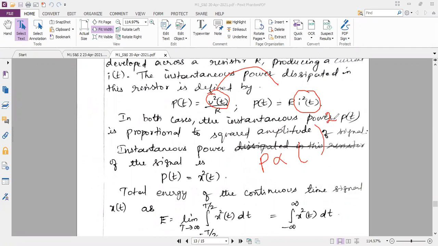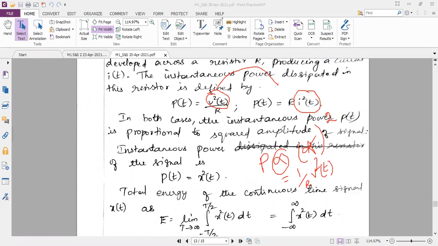If the amplitude is voltage, then the proportionality constant is 1 by R, so 1 by R into V square of t. Similarly, if I replace amplitude with current, then the proportionality constant is R.